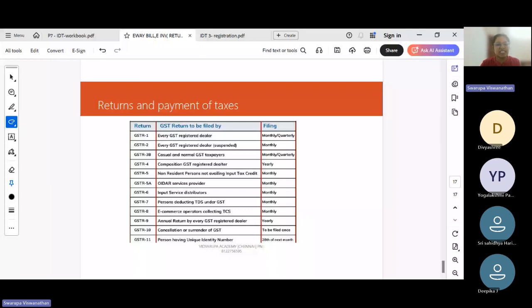Okay, so the first one, GSTR 3B. 3B is a monthly return that is filed for payment of taxes. It has to be filed, in case of non-QRMP taxpayers, by the 20th of the next month. And for up to 5 crore aggregate turnover, in certain states it is the 22nd, in certain states it's the 24th. So the general date is the 20th, and then there are two different dates, 22nd and 24th, for certain categories of states.